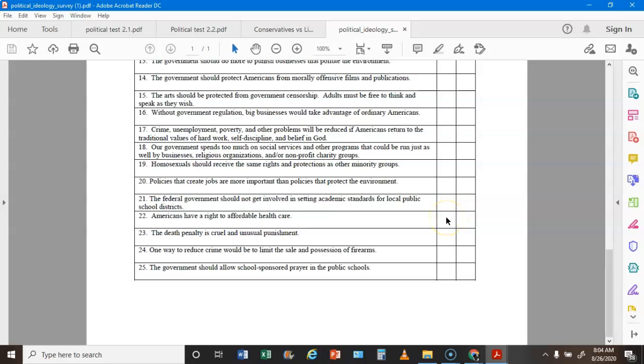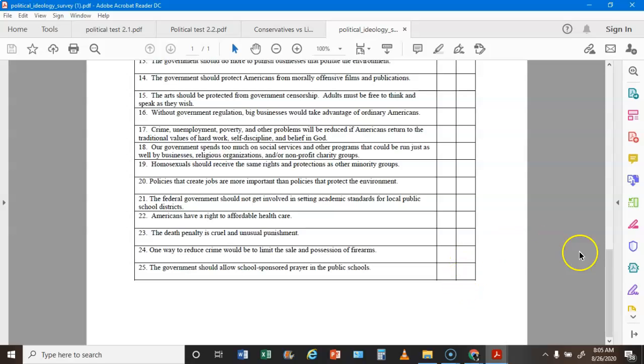Americans have the right to affordable health care. If you agree, that's an L. If you disagree, that's a C. The death penalty is cruel and unusual. If you agree, that's an L. If you disagree, that's a C. One way to reduce crime would be to limit the sale of firearms. If you agree, that's an L. If you disagree, that's a C. The government should allow school-sponsored prayer. If you agree, that's a C. And if you disagree, that's an L.